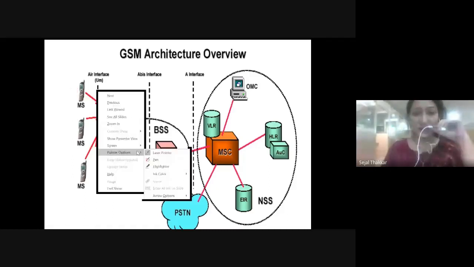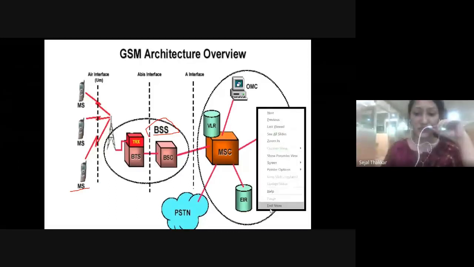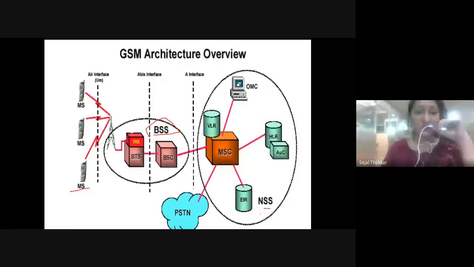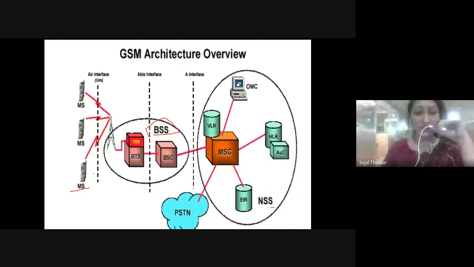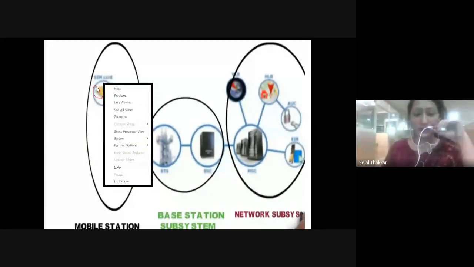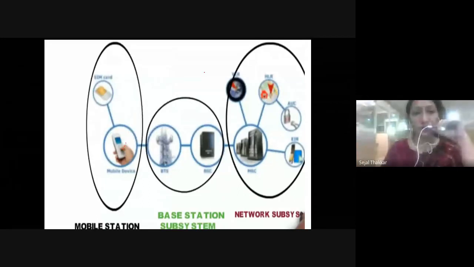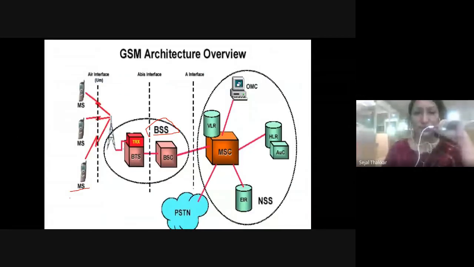Second part is, we can say, base station subsystem. This part is mobile station. And the third part is network and switching subsystem, right? So the first part, mobile subsystem, consists of two things. First is your SIM card, and the second thing is your handset itself, right? So the combination of SIM card and mobile phone is known as a mobile station.